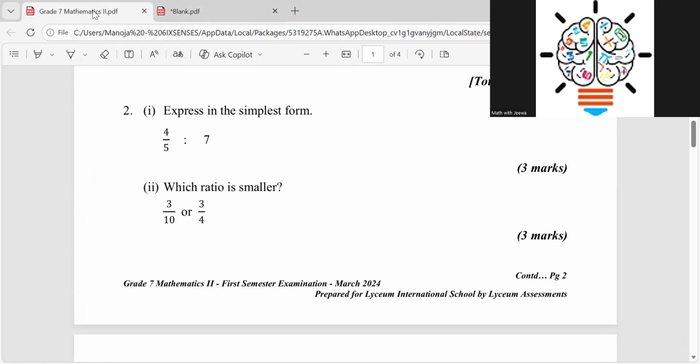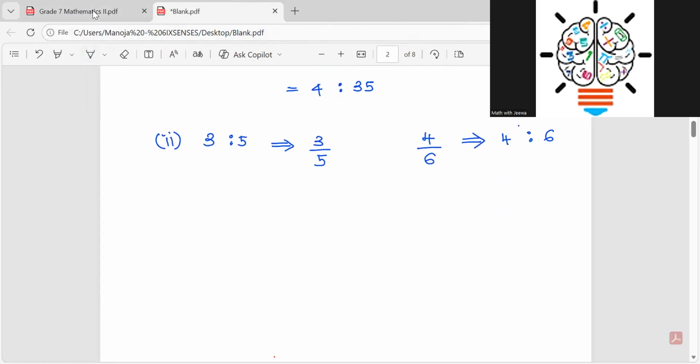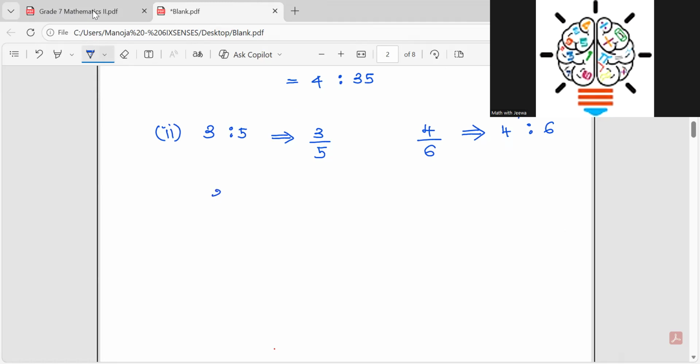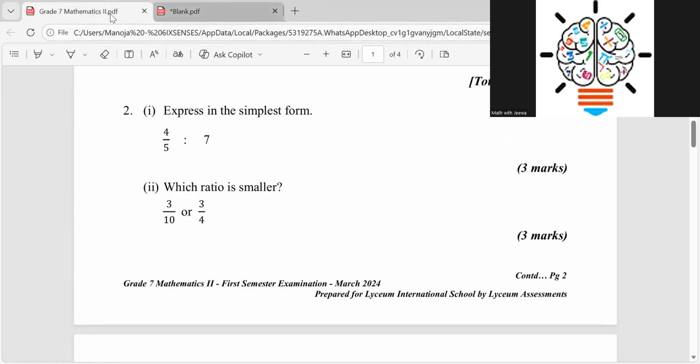So here they have given 3/10, and you want to find the smaller one, right? And you are going to compare 3/10 or 3/4.